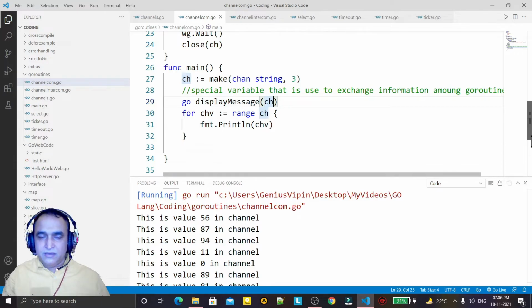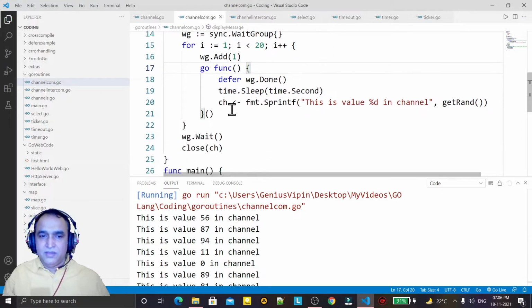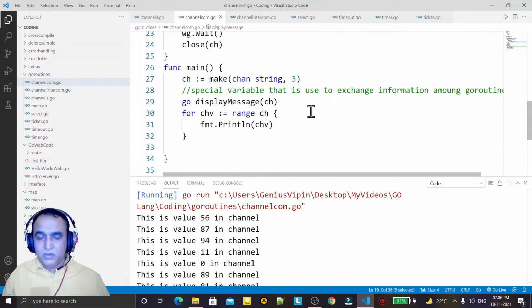So you see that this goroutine is a thread, and from the thread we are getting a live value and displaying it here. So you see how we are exchanging information between goroutines, we can say between threads, and this is very simple in Go language.